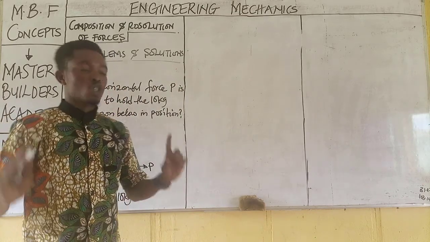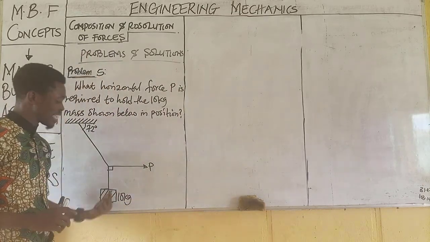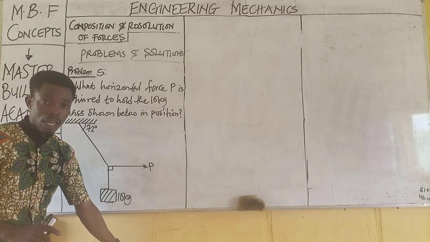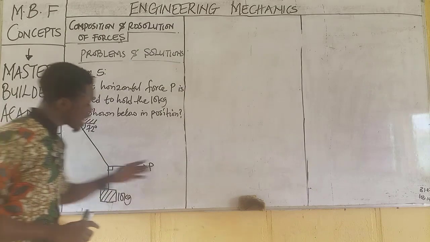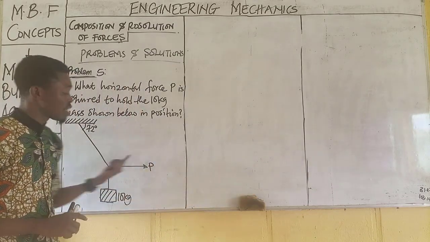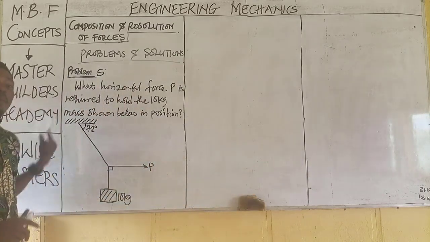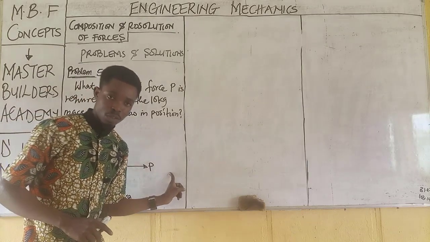So for this load to be at equilibrium, acting down, having a tension of this guy here, there must be a horizontal force either to this direction or to this direction.